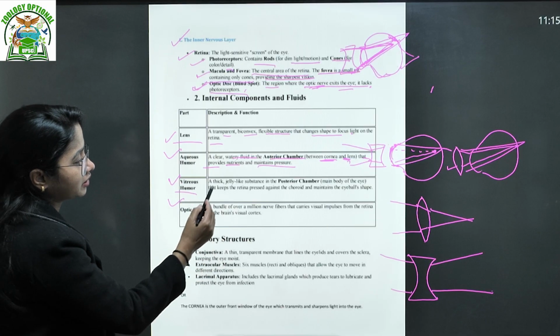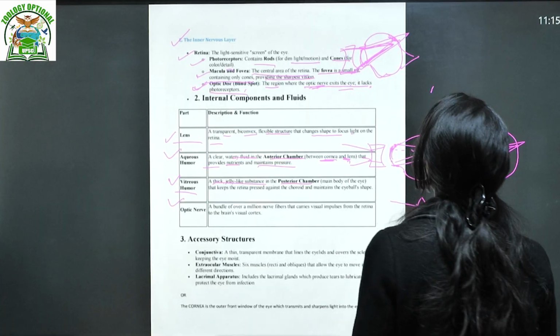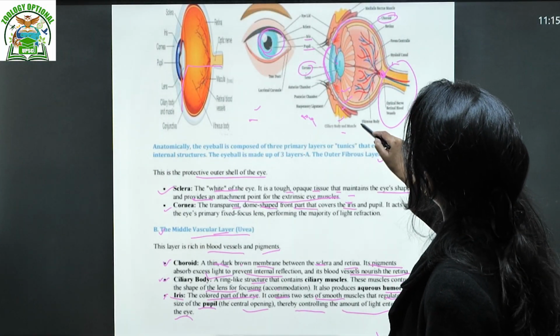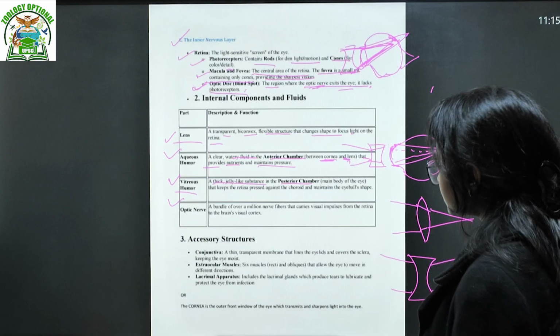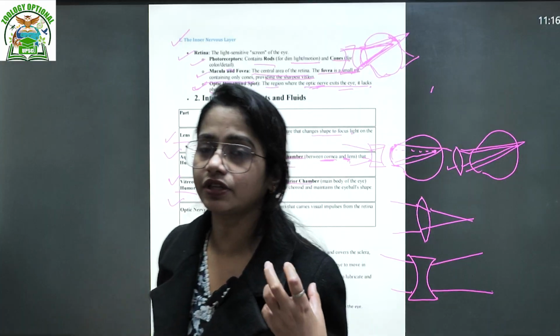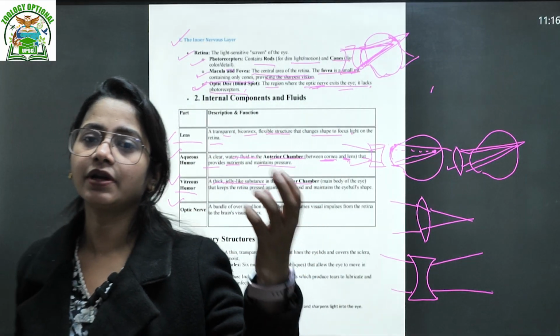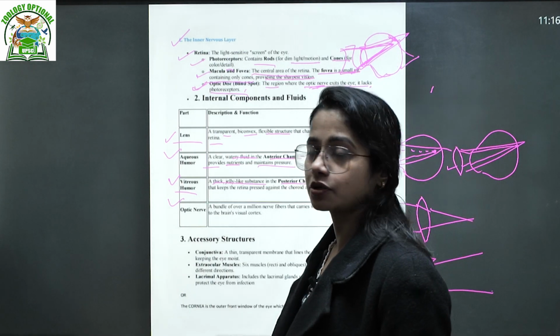We know it is a thick, jelly-like substance in the posterior chamber. This is all your vitreous humor, the vitreous body. And the fluid has been divided into different chambers: the anterior chamber and the posterior chamber. In the anterior chamber there is aqueous humor and in the posterior chamber there is vitreous humor, right?